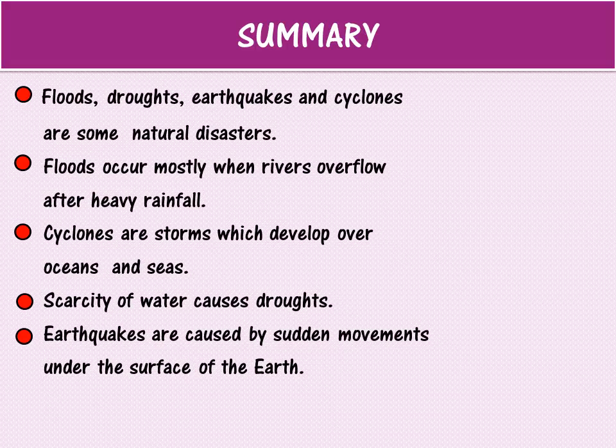Scarcity of water causes droughts. Droughts are what, children? When there is very little water or no rainfall for a long period of time, the place is hit by drought. The last one: earthquakes are caused by sudden movements under the surface of the earth.